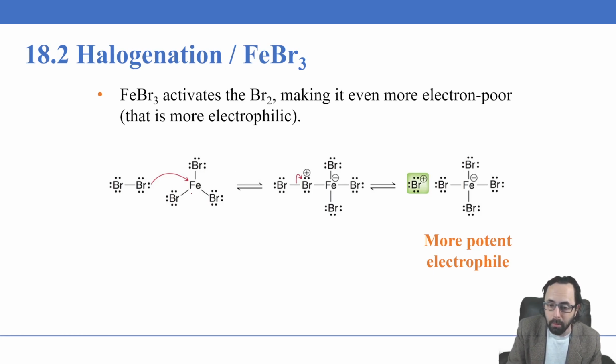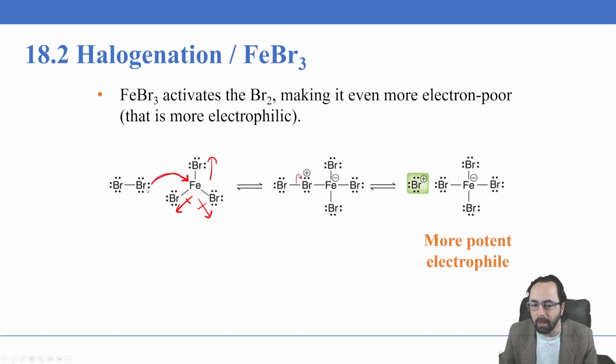This theme is that there's going to be some type of electrophile, here the iron, or Lewis acid to be more exact. Due to the fact that the bromine is much more electronegative than the iron, there's electron density pulled away from the iron. Therefore, the electrons in the bromine that are relatively weakly held can undergo a Lewis acid-base reaction in which the bromine is the Lewis base and the iron is the Lewis acid and accepts an electron pair in making a bond to the bromine.